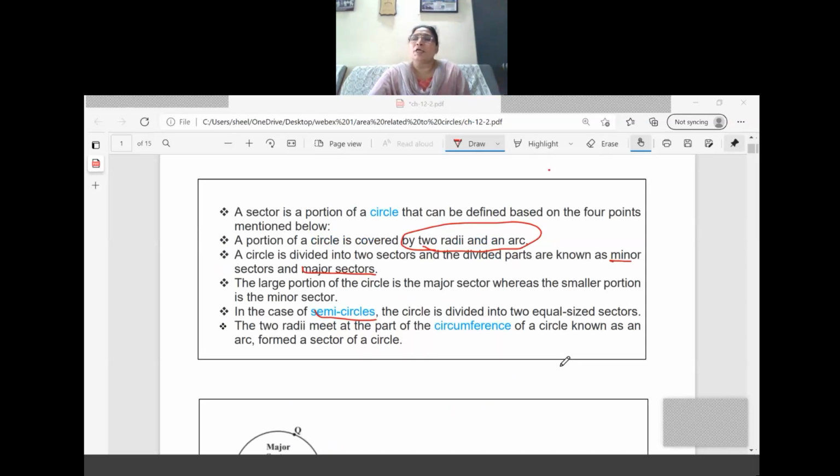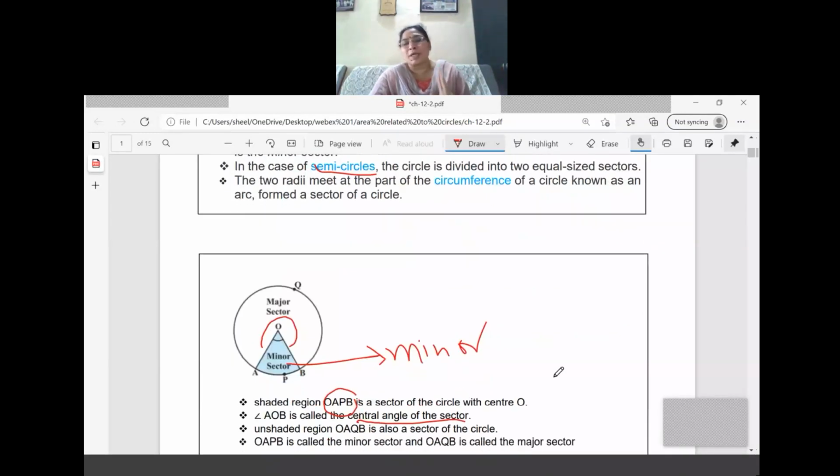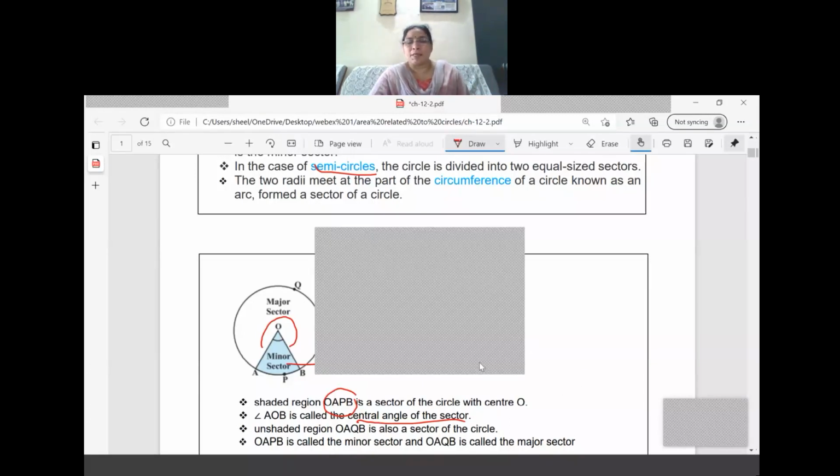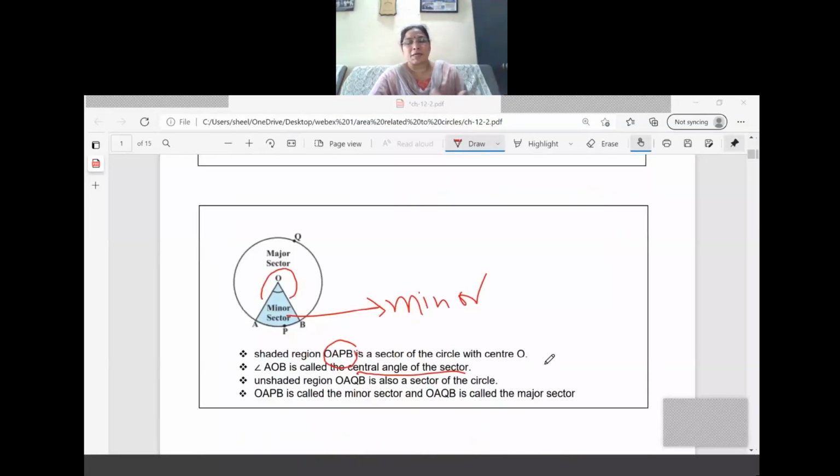It is covered by two radii, OA and OB, and an arc, APB. If it is less than a semicircle, we can usually use two letters for the arc also. In the diagram three letters are used already, which is why we say APB is a minor arc, and so it is a minor sector.